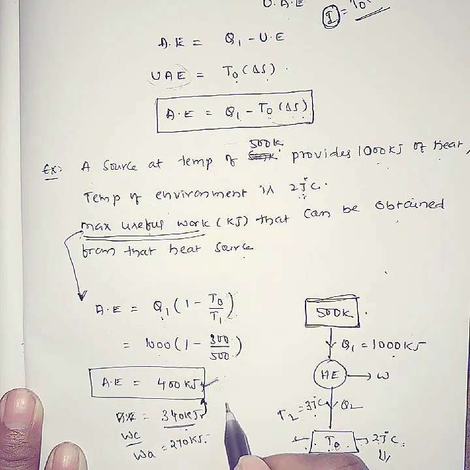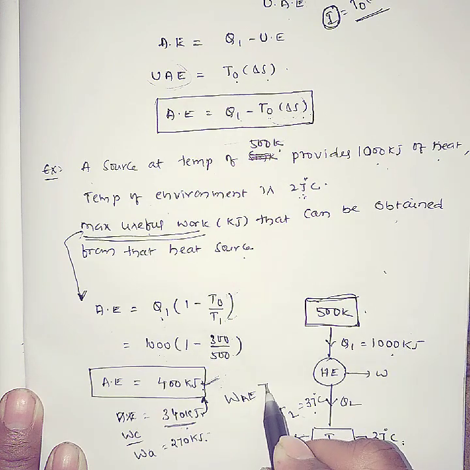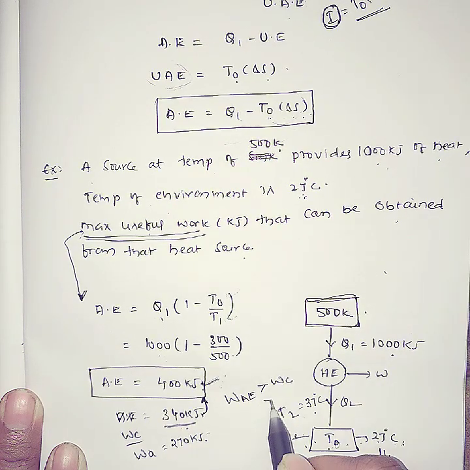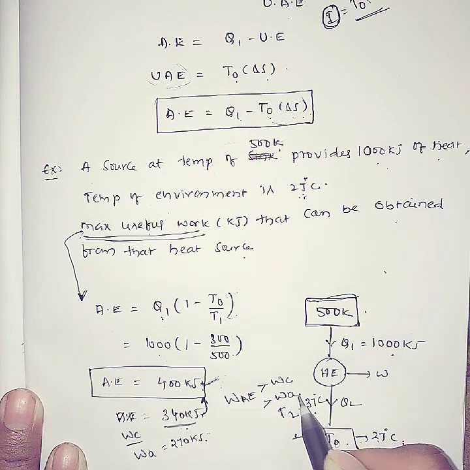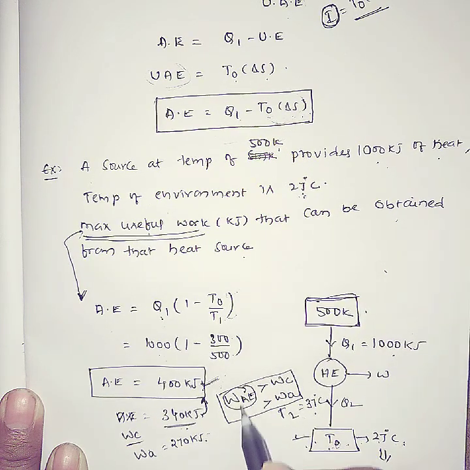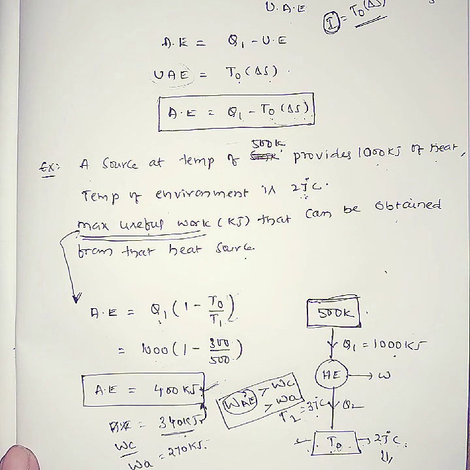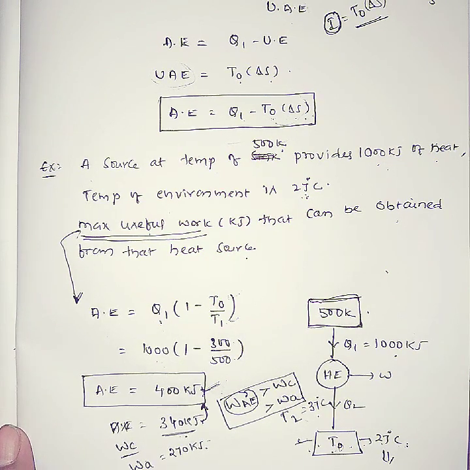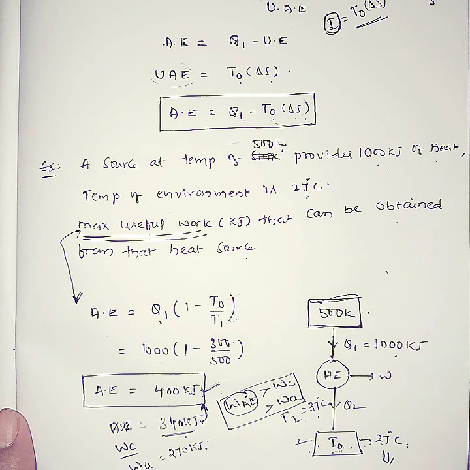Finally, the statement is that work of available energy is greater than work of Carnot cycle, which is greater than the actual work. That is the meaning of this. Finally what I am trying to say is that available energy gives, quality-wise, how much energy is available, and what actual energy you are utilizing. This tells you the energy gap that will be there. That is exactly the one concept called available energy, and that analysis is called exergy analysis.